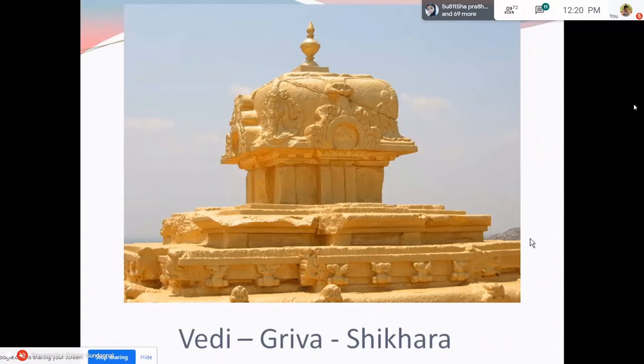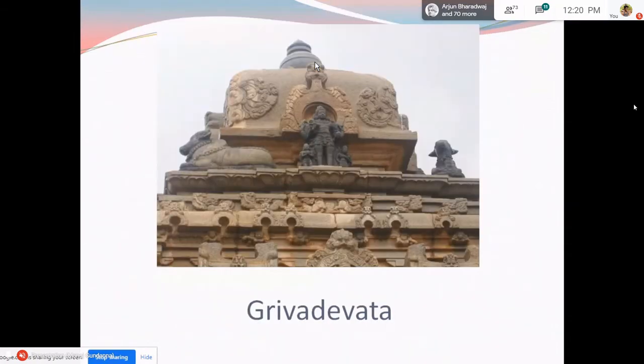Above that comes the Griva, like the human neck, which is recessed from the face. This portion is recessed when compared to the Shikara. Griva has a purpose to serve: it is mainly to withhold the weight of the Shikara. And this is the Shikara above the Griva, and this is the finial, the topmost finial, which is called the Stupi. So with the Stupi, all the Shadvargas are completed.